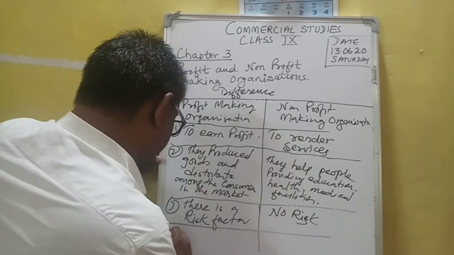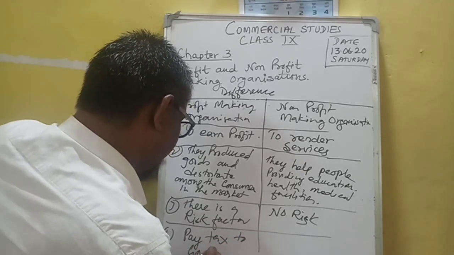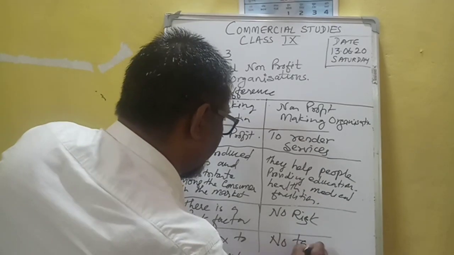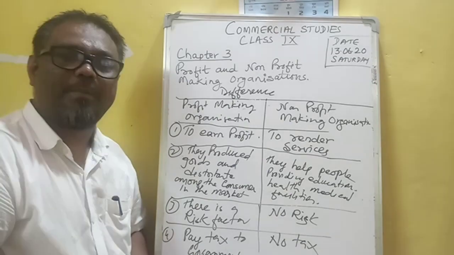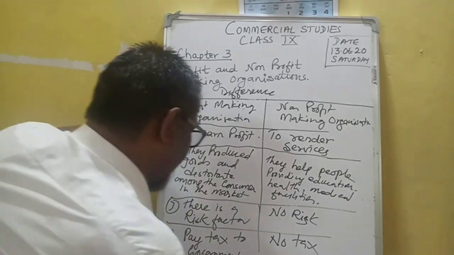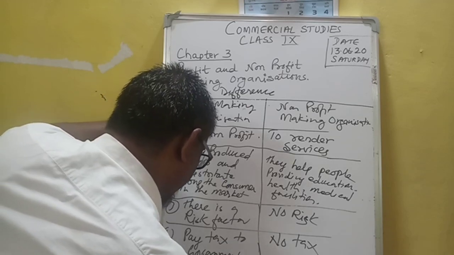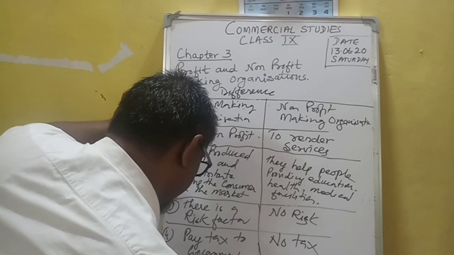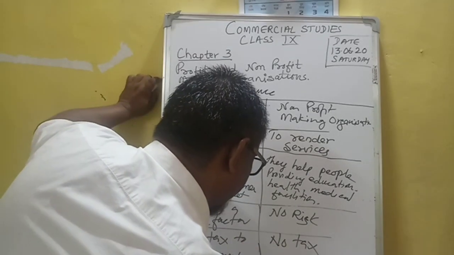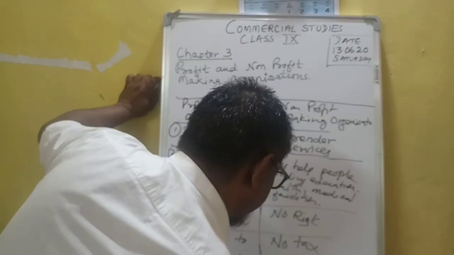Profit-making organizations pay tax to the government. Non-profit-making organizations do not have to pay tax; tax is exempted for them. As for the government, no government grant is available to profit-making organizations, no government help, whereas for non-profit-making organizations a government grant is available.